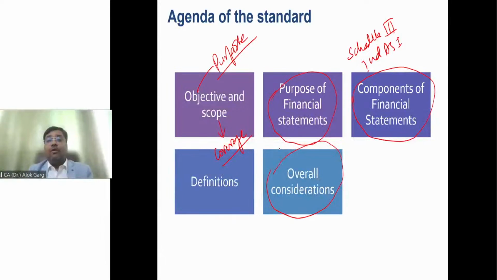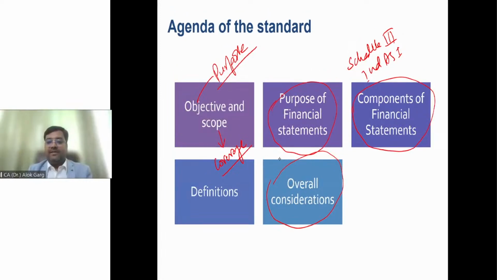So what could be the overall considerations? Are financial statements prepared on a cash basis or an accrual basis? It is on an accrual basis. Is it prepared on a going concern basis or not? Generally on a going concern.